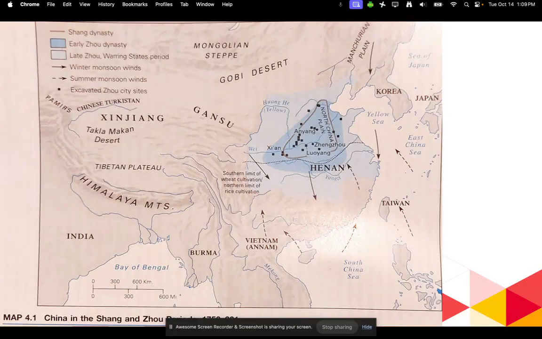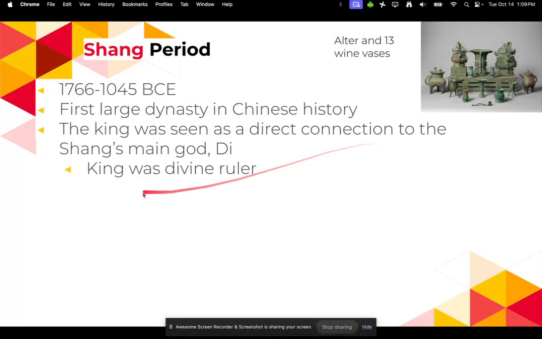All right, so let's take a look at the map first. So we're going to start off with the Shang Dynasty. The Shang Dynasty's borders are kind of right here where this gray line is, kind of right in the middle between the two major rivers, also not too far away from the Pacific Ocean. All right, so like I said, the Shang period was from 1766 to 1045 BCE. It was the first large dynasty in Chinese history.